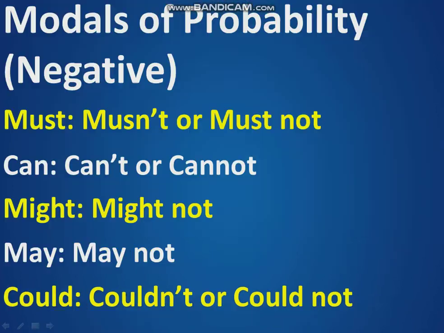Okay. Now, modals of probability, negative. Must goes to mustn't or must not. Can goes to can't or cannot. Might goes to might not. May goes to may not. Could goes to couldn't or could not.